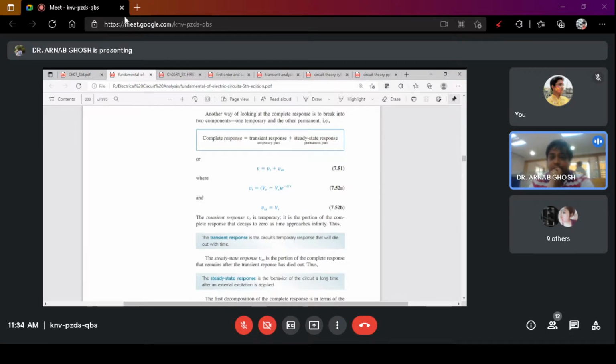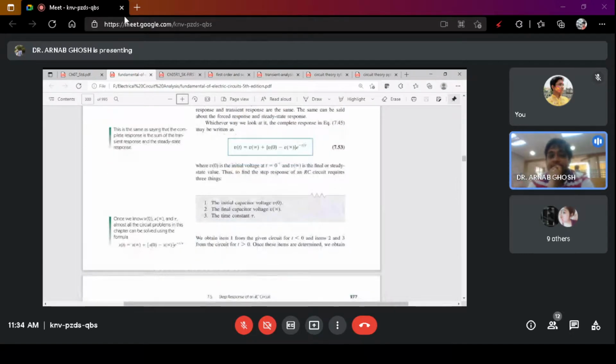Based on this, we find this time, taking the time up to infinity, so let's say at infinity the entire transient voltage will die down. On the first day we talked about the inductor: at t equals 0 plus the inductor acts like an open circuit, and at t equals infinity it works like a short circuit.